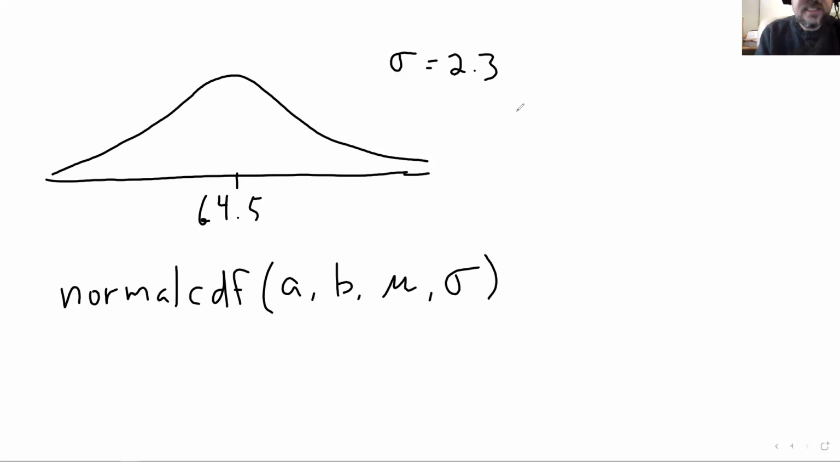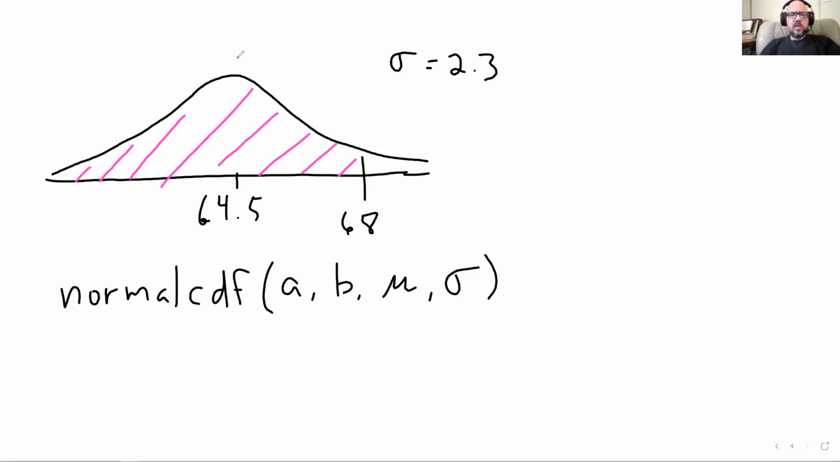So we're looking for less than 68 here. So 68 is over here somewhere, and we are looking to shade to the left of it because I want less than. And this should be a pretty big number as expected, right? If the average height is 64.5 inches, or 5'4.5", then we would expect most women to be less than 5'8". So it would make sense that this probability would be pretty big.